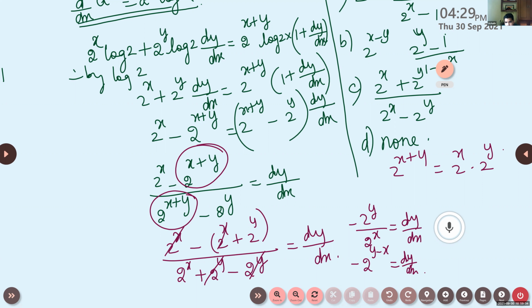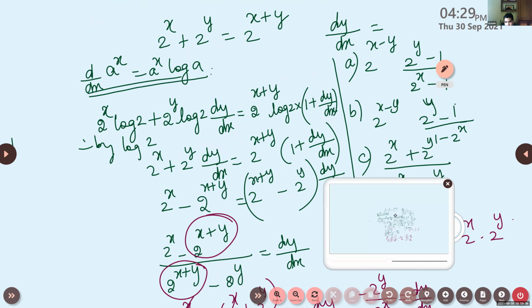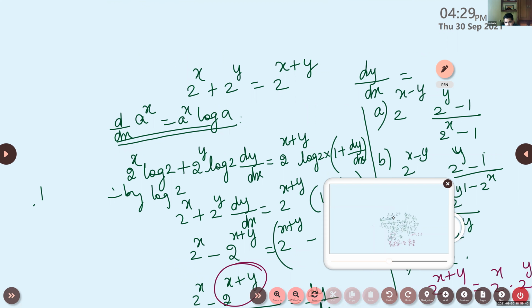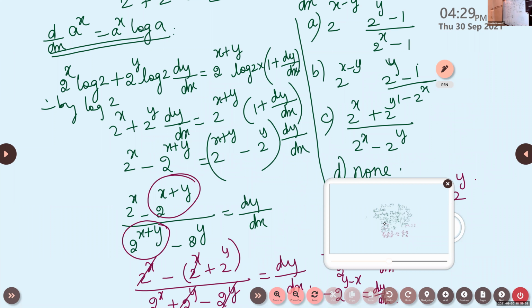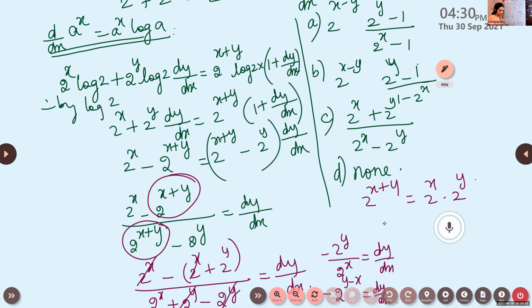Yes. Can you show the question again? We are told 2 raised to x plus 2 raised to y is equal to 2 raised to x plus y. That is the question. Differentiate, then dy by dx is the option given. Okay, do this question once again, children, and check your answers. Is it okay?